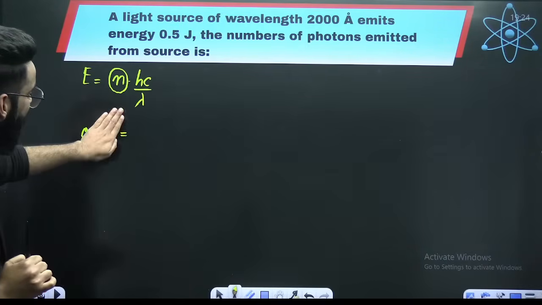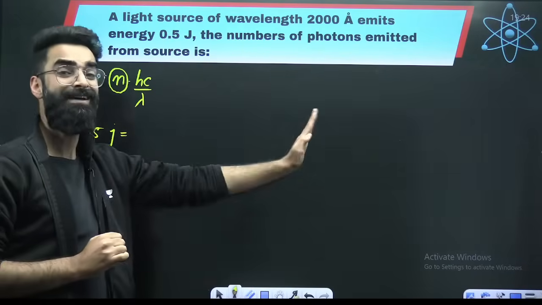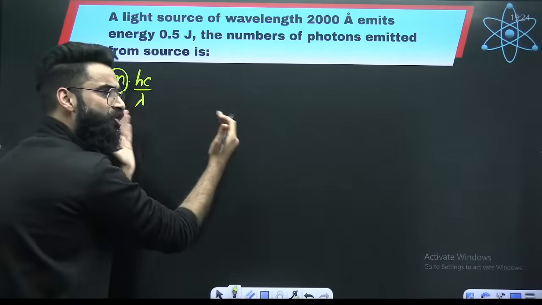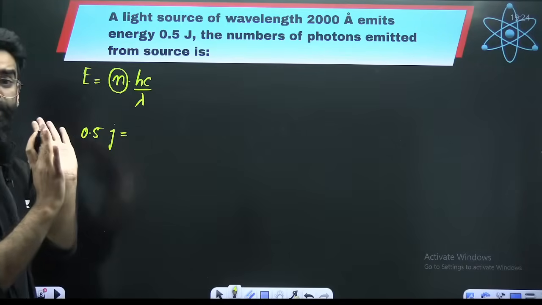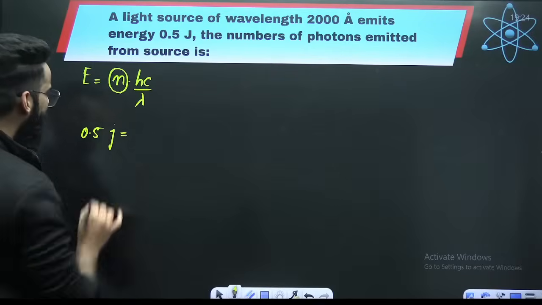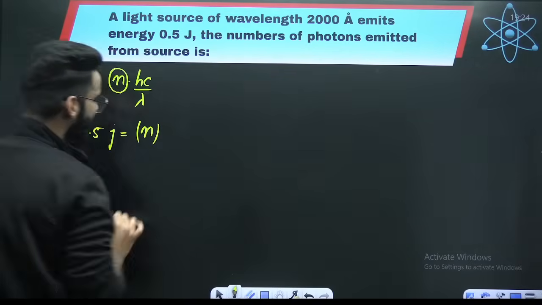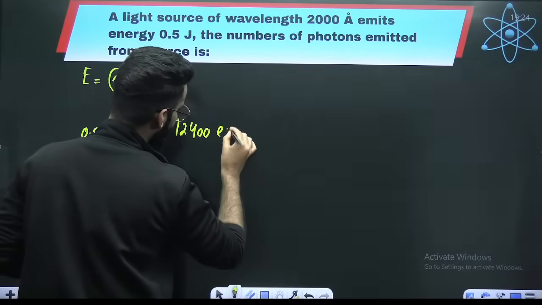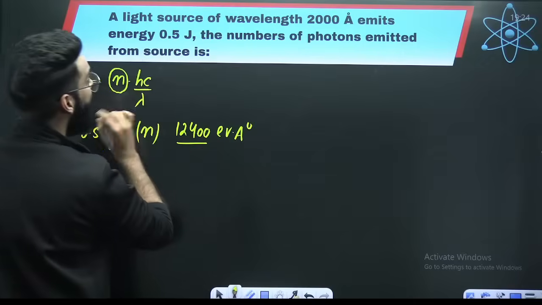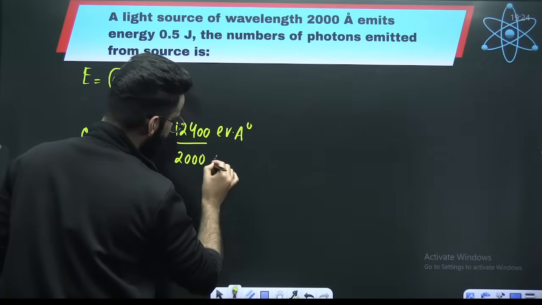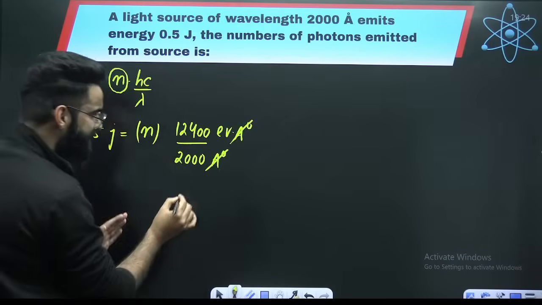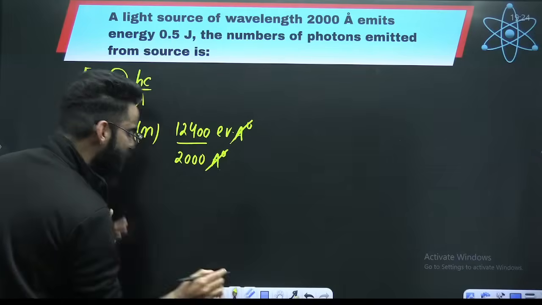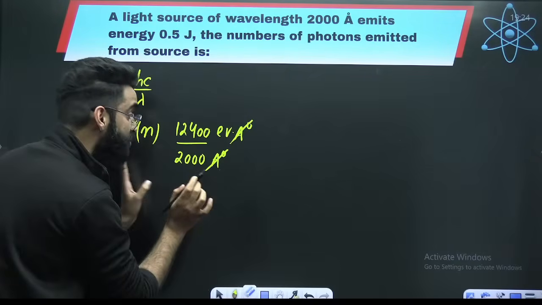On the left hand side, I'm using joules, so on the right hand side, I'll have to use joules as well. Correct? Now guys, n can be as such. H multiplied by c can be written as 12400 electron volt angstroms divided by lambda, given as 2000 angstroms. If angstrom gets cancelled out, the right hand side will be in electron volts. But do I need the right hand side in electron volts? No. I need it in joules as well.